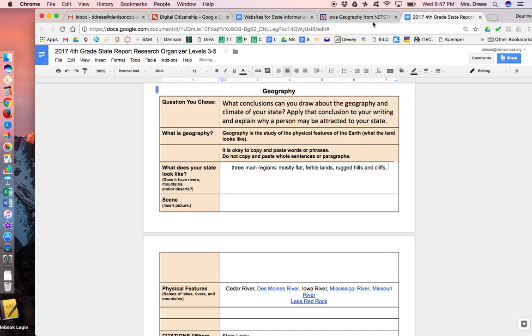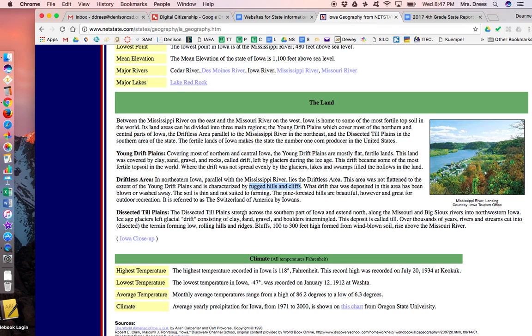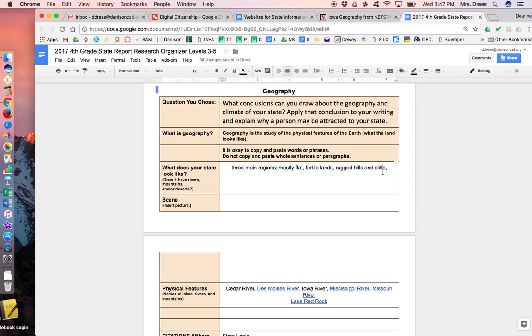And then our third area, what does it look like? It had glaciers there during the Ice Age. They had sand, clay, and gravel and boulders. And it formed low rolling hills and ridges and bluffs, so like Council Bluffs. So we'll say low rolling hills and ridges. So I'm going to copy that, and I'm going to paste that in that paragraph.